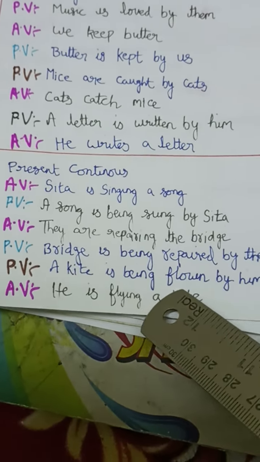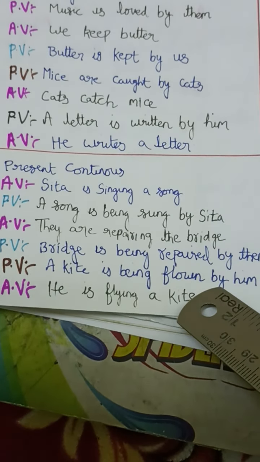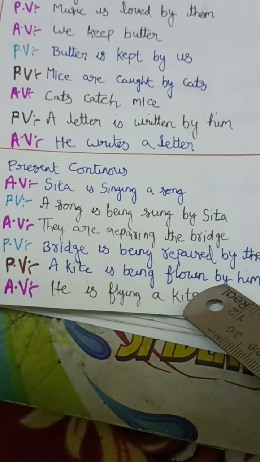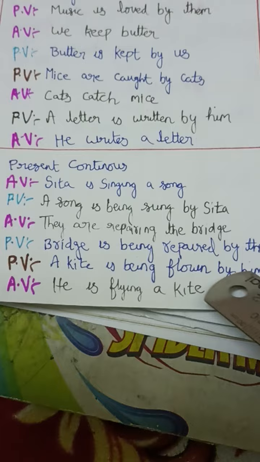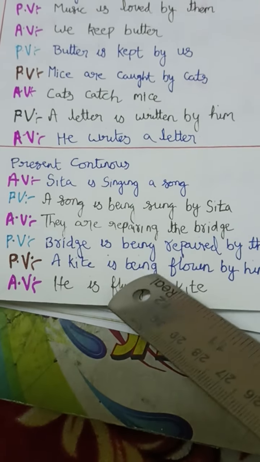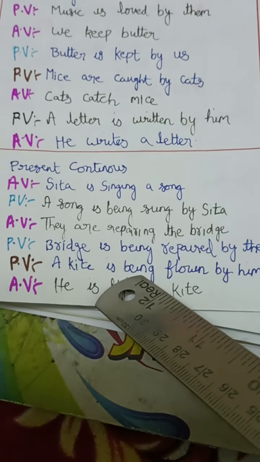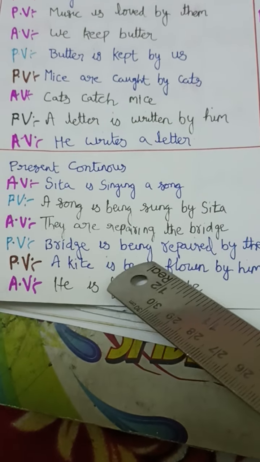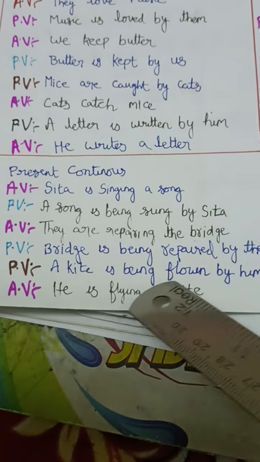Then the next sentence, if you see here, "by" is already given. So "by" means it is passive voice. So what do we have to do? We have to remove this "by", subject becomes object, "him" becomes "he", "is being". So "being" is the extra word here. The "being" should be removed. So if you remove "being", then "he is", and "flown".